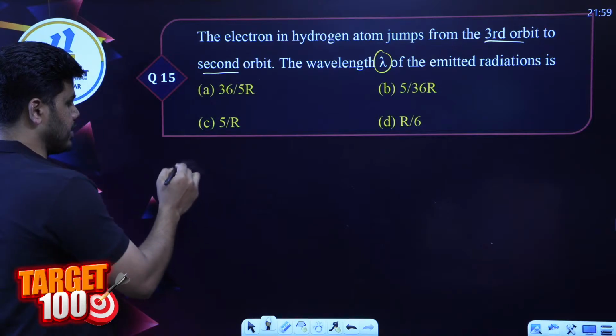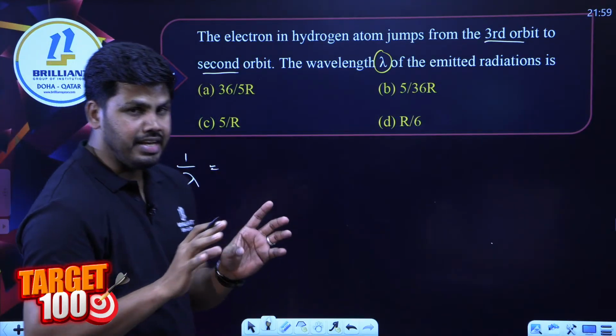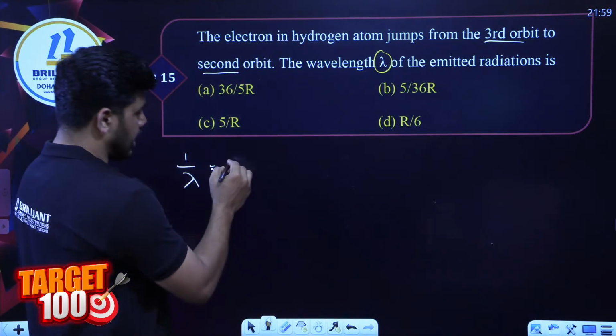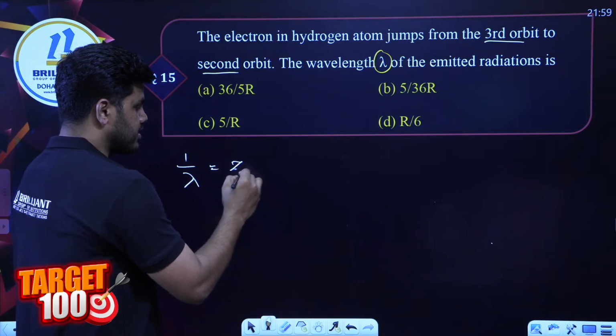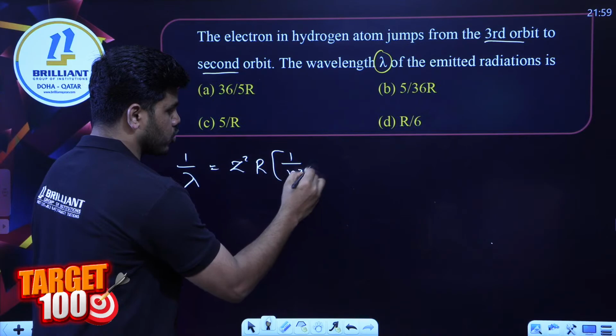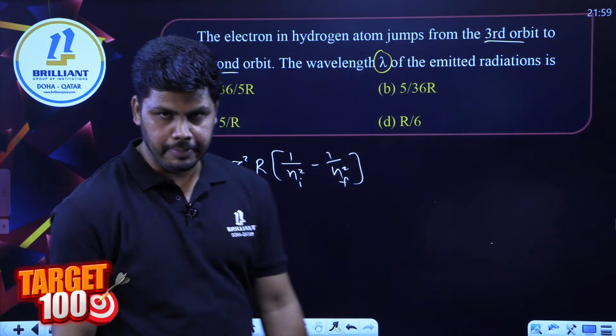We know the relation: wave number of emitted radiation for any atom, 1 by lambda is equal to Z square R into 1 by Ni square minus 1 by Nf square. This was the equation, right?